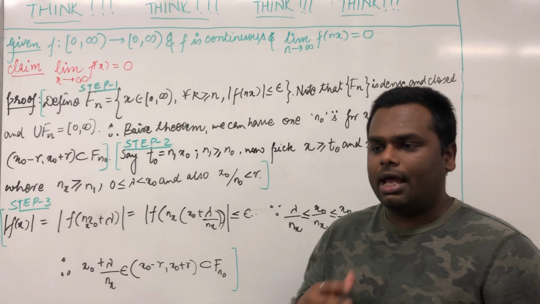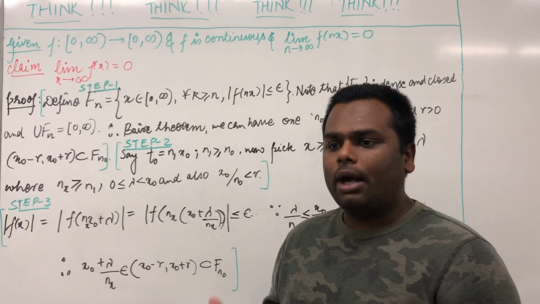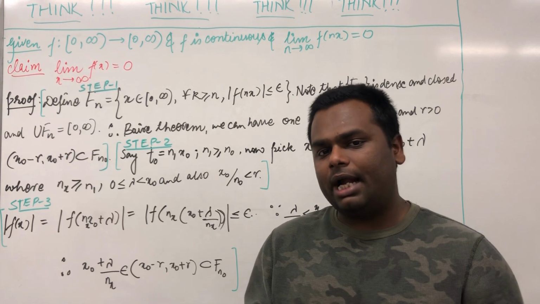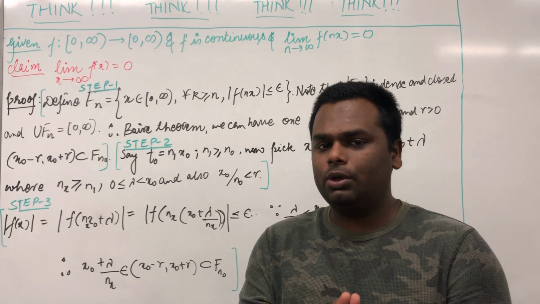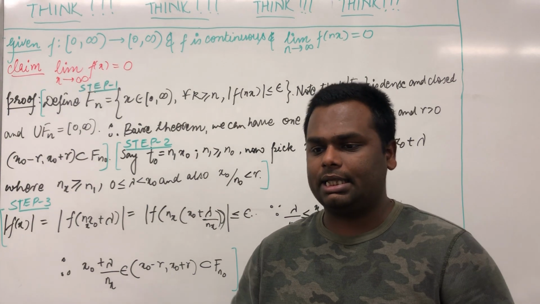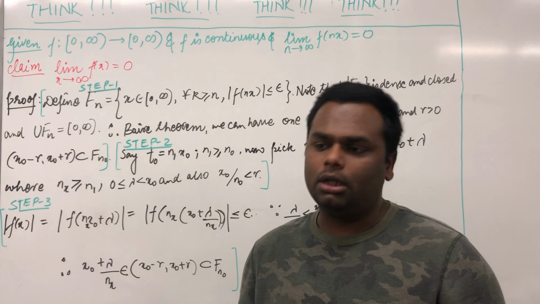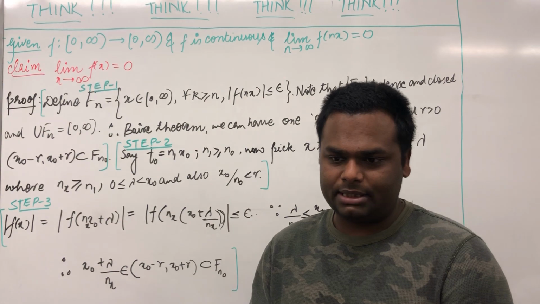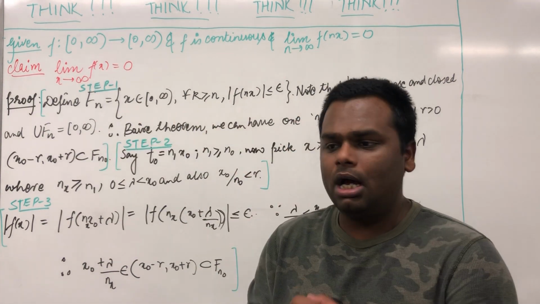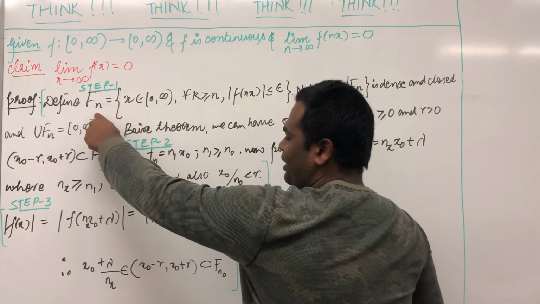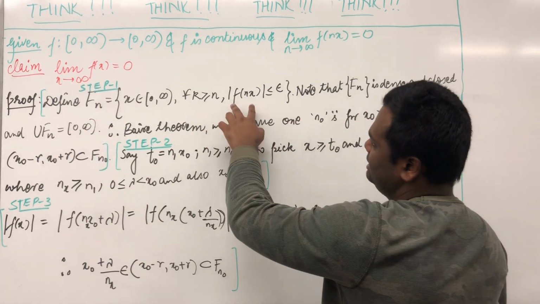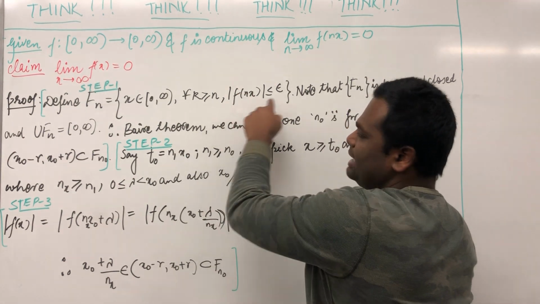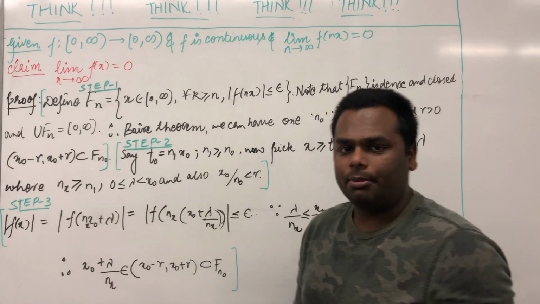So let's start. In step 1, we will define one subset of 0 to infinity, and before that, make sure that you know that 0 to infinity is an infinite, semi-infinite interval, which is a complete metric space. So we define Fn in this manner. On this Fn, the absolute value of f(x) is less than epsilon, where epsilon is just a positive arbitrary number.